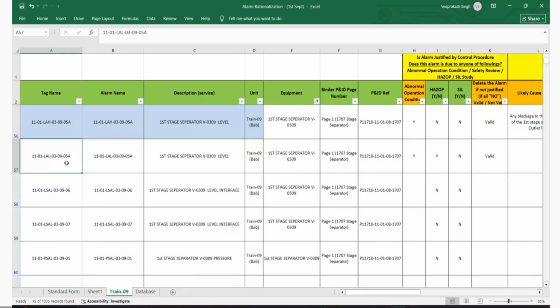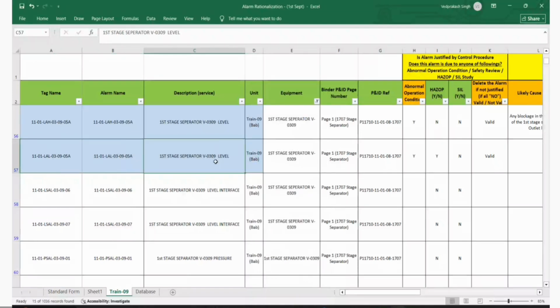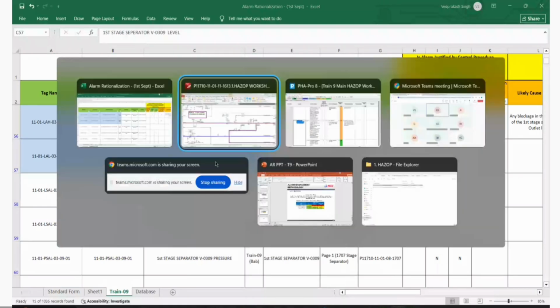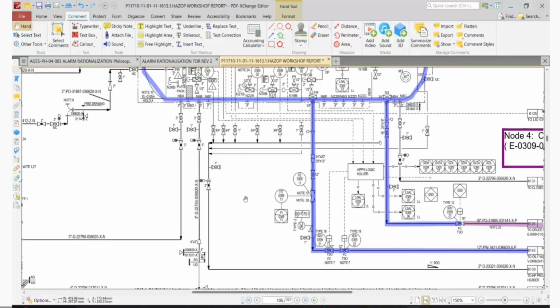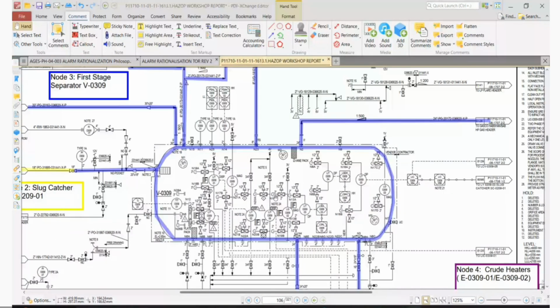Where is this? It's oil level. Low level. This is low level of oil. Yeah. Where? In the first separator. Okay, right? Yeah, separator still. If you go to the P&ID, you will see it.